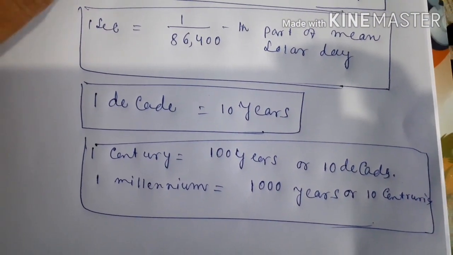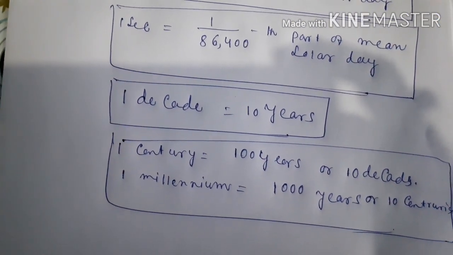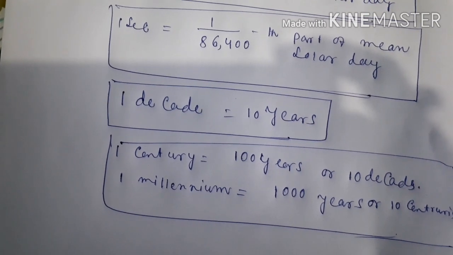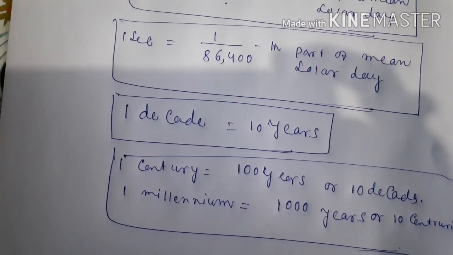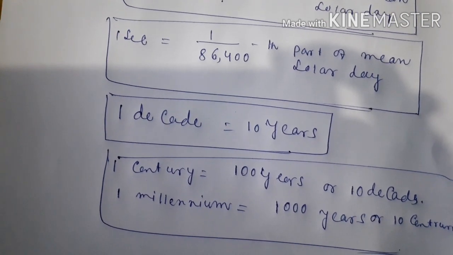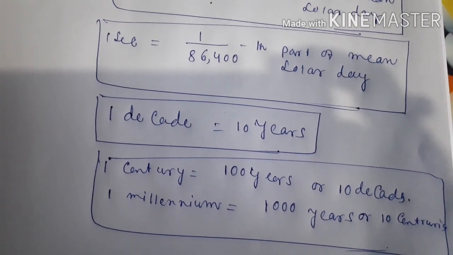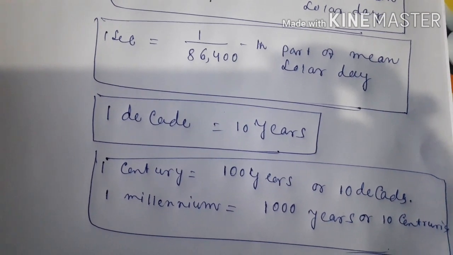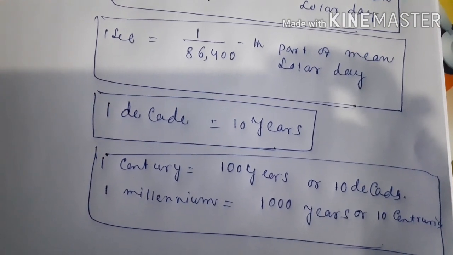In the next video I will tell you the three things that are left. That is the 24 hour to 12 hour format, which will take a little time, then the temperature, and the last part, the calculation of area with the help of graph paper. So first read all these things which I told today. Okay, thank you.